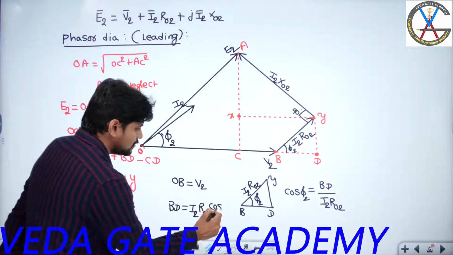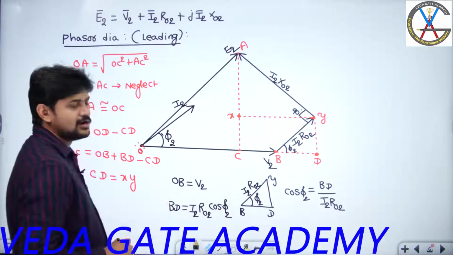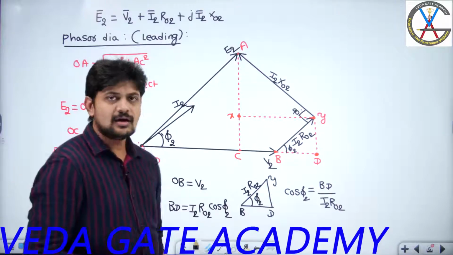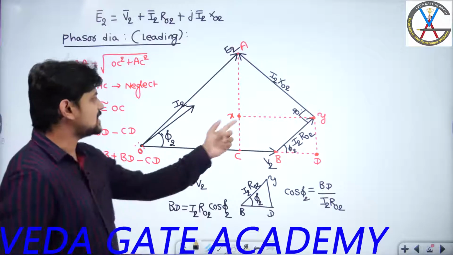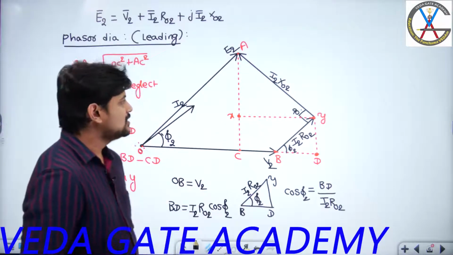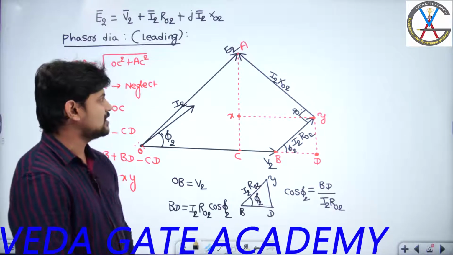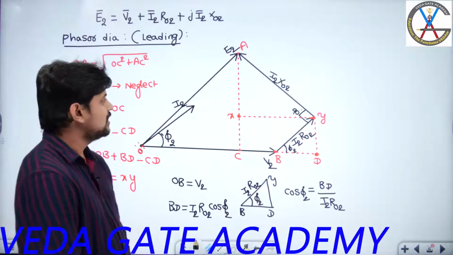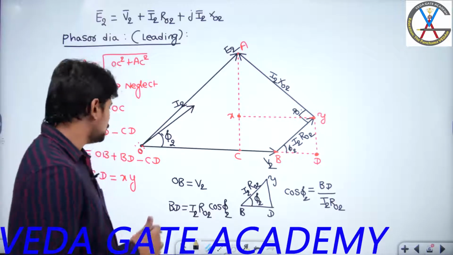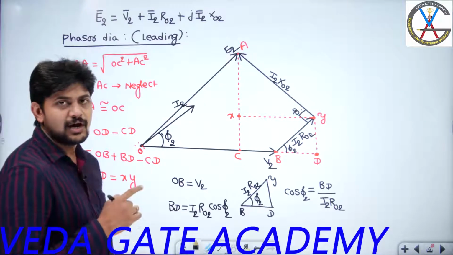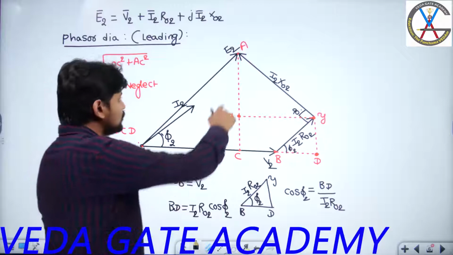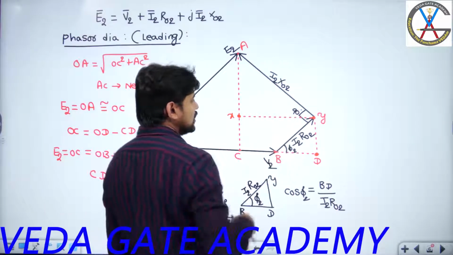Cos phi 2. Similarly, you can calculate the value of CD length, which is exactly equal to XY length. If you do the similar analysis, you will get the answer. It is very easy, and after simplification, the XY value you are going to get is I2 X02 sin phi 2.